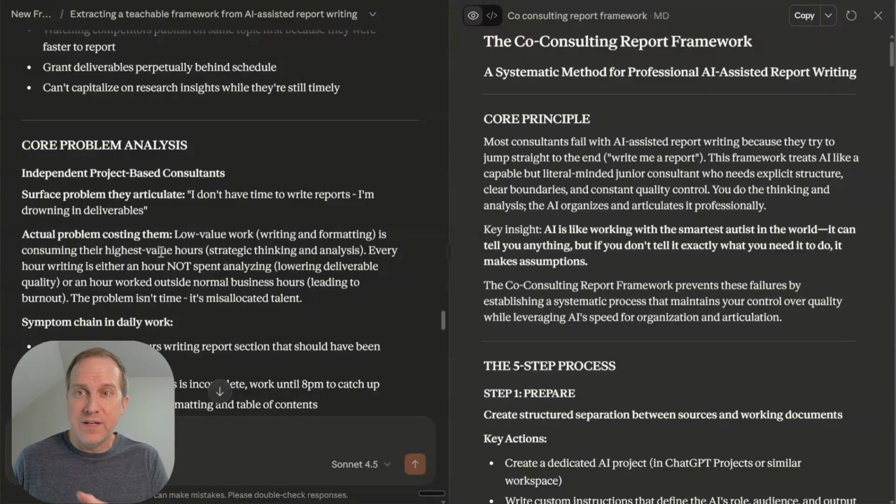What can I do with this now? Again, I've got a conversation started. This particular conversation now has the full context of my original call, has the context of the framework that we've created, has the context of who has the problem that the framework can help. And so now from here, I can do any number of things. Again, turn this into a course, turn this into a PDF that I sell, turn this into a sales call script, turn this into whatever I want, turn it into social media content,